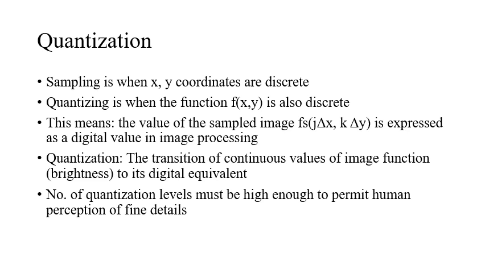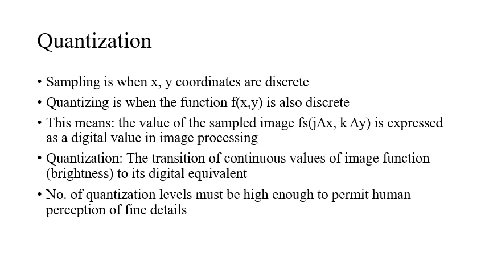You should understand that the value of a sampled image, that is fs of j delta x comma k delta y, is expressed as a digital value in image processing. The transition between the continuous value of the image function, that is the brightness, and its digital equivalent is called quantization. What is the function of x comma y? That is the value at that point, the brightness or the intensity. Now we are transitioning from a continuous value to its digital equivalent. That value discretization is known as quantizing.